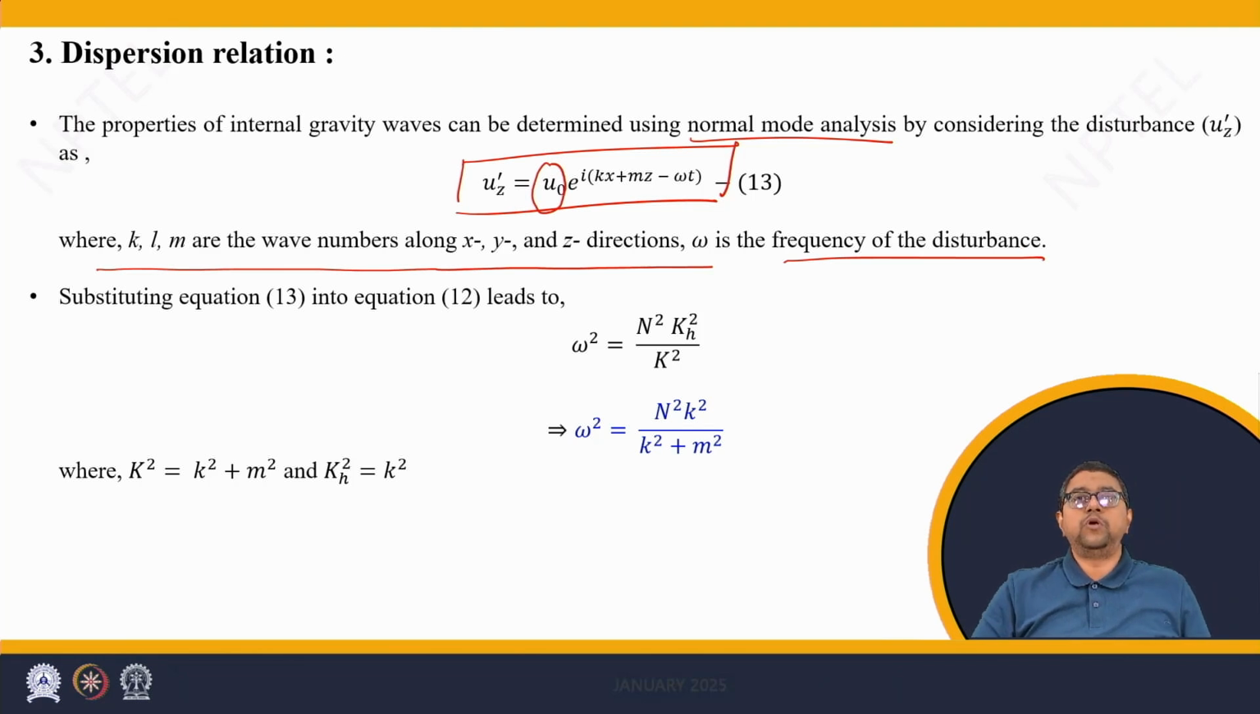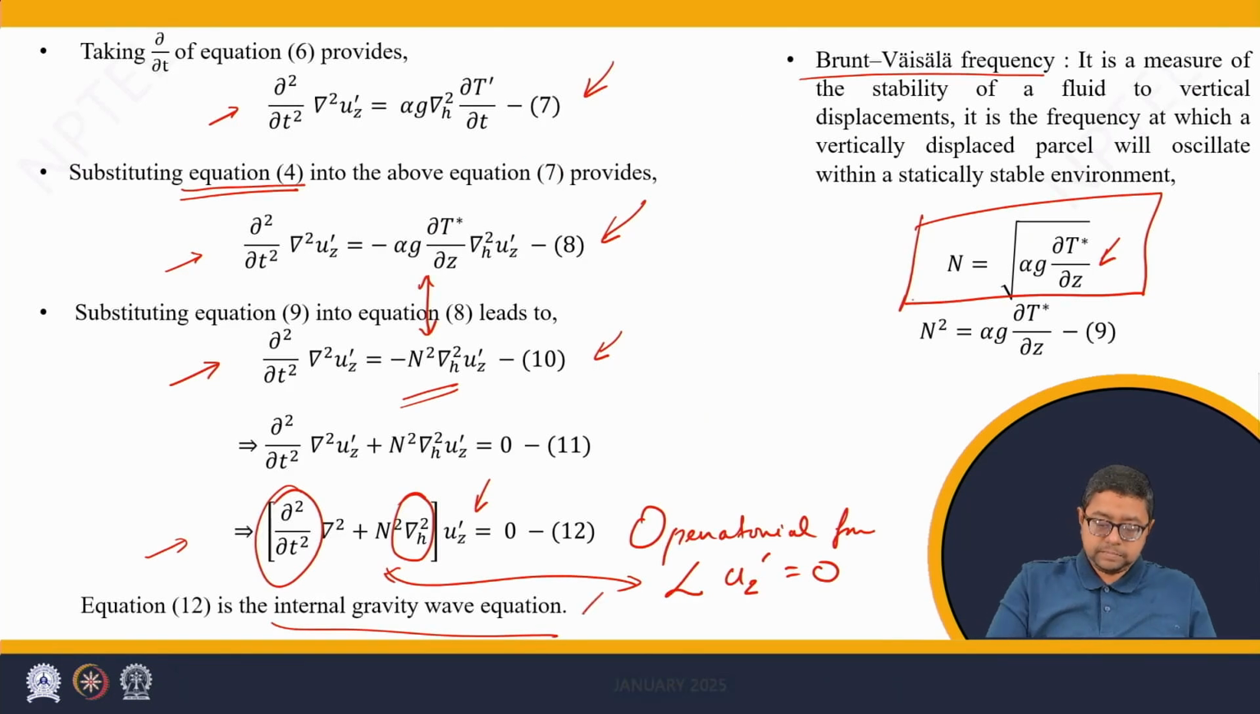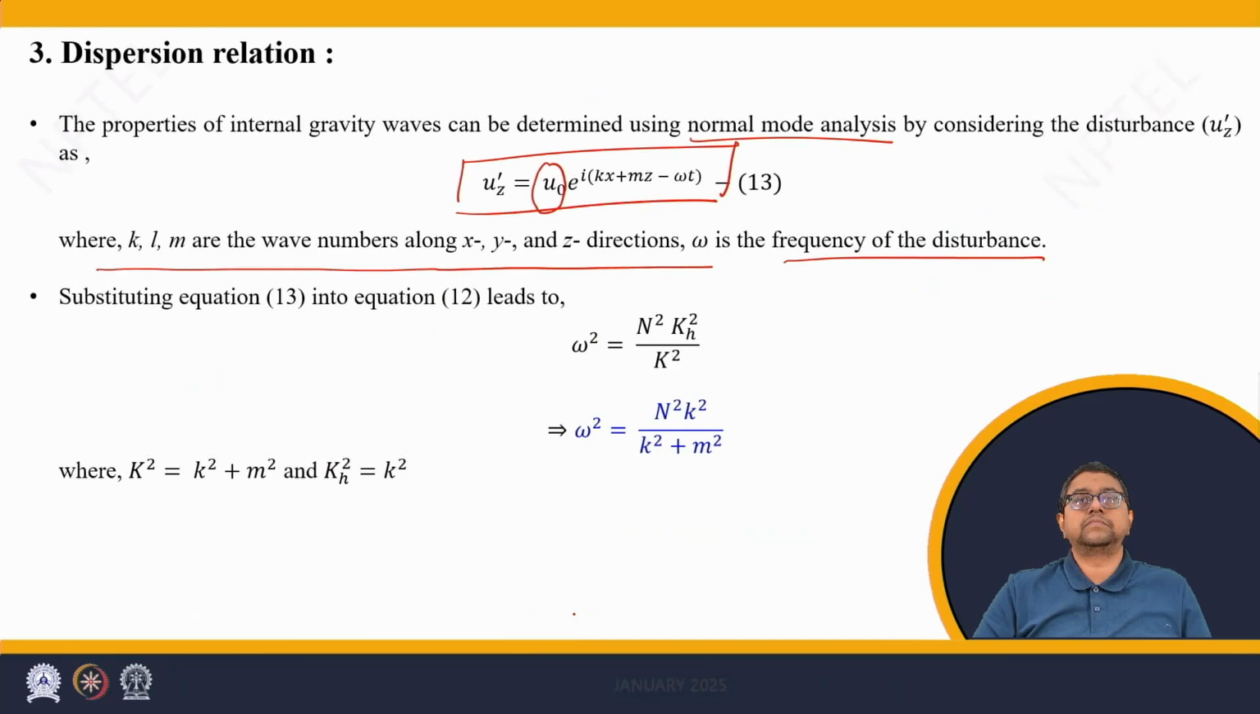Having the normal mode analysis into space and time as waves, we substitute uz prime expression as obtained in equation number 3 into equation number 12, which is the internal gravity wave equation. Now we have the simplified form as omega square equals n square kh square by k square. The kh square is the horizontal wave number vector, which is nothing but k square.